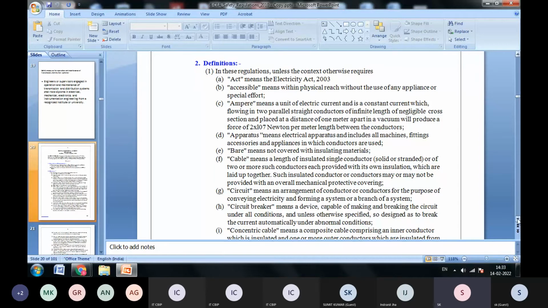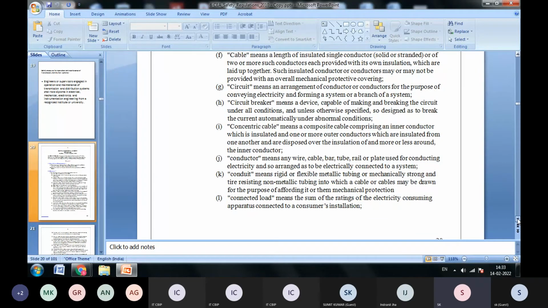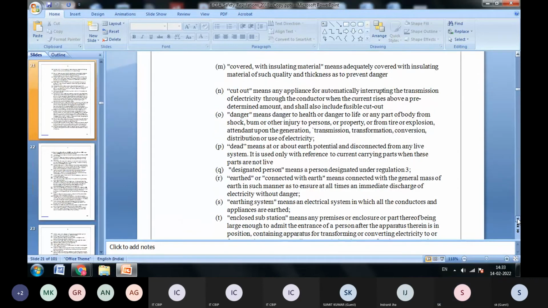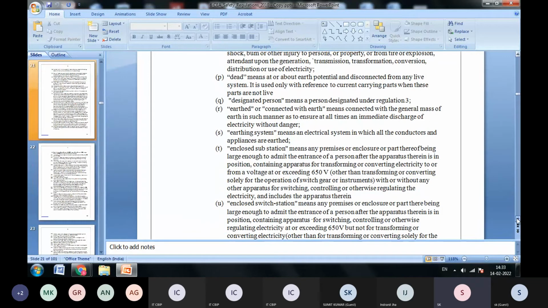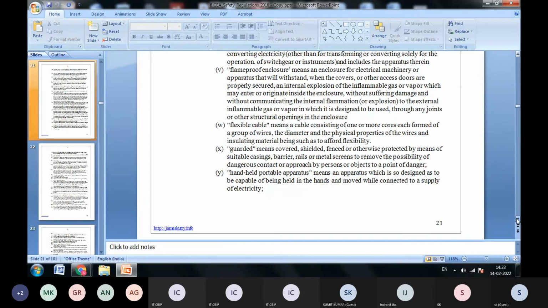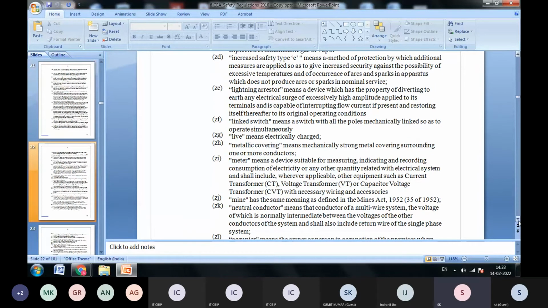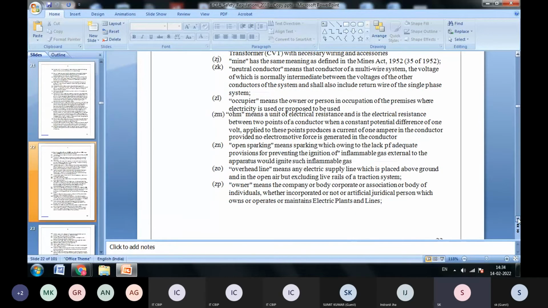It is under regulation 2. So there are so many definitions it is giving. You can go through this afterwards. And these all concern everything, not only transmission, distribution, generation, but also mines and tractions. Everywhere it is mentioned, all the definitions are mentioned there.